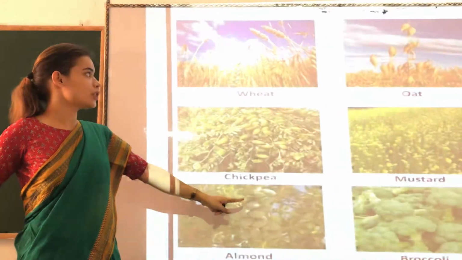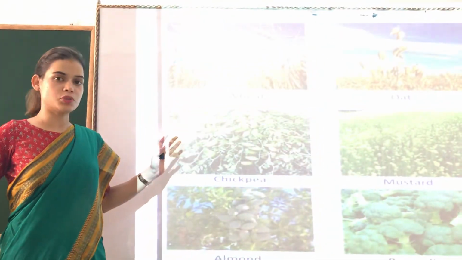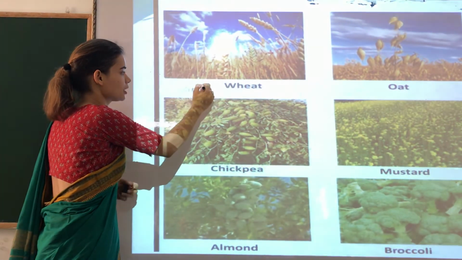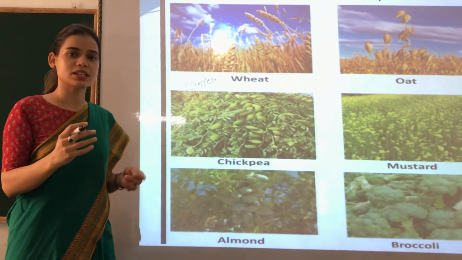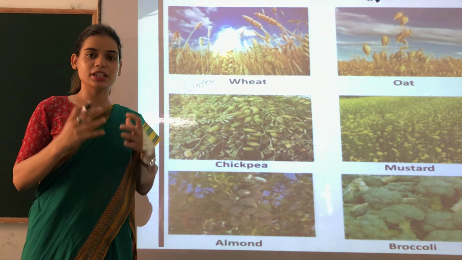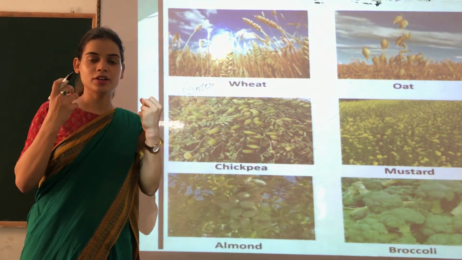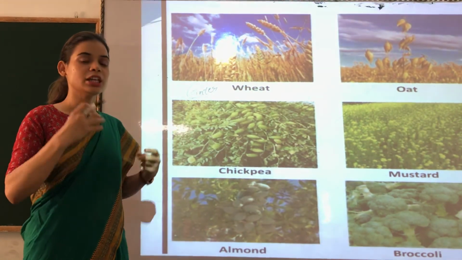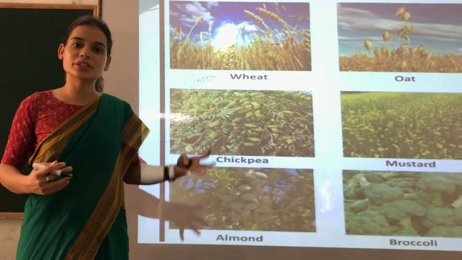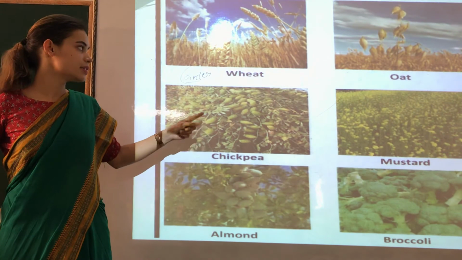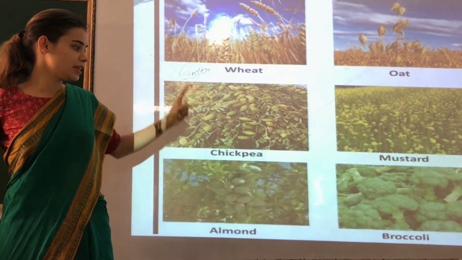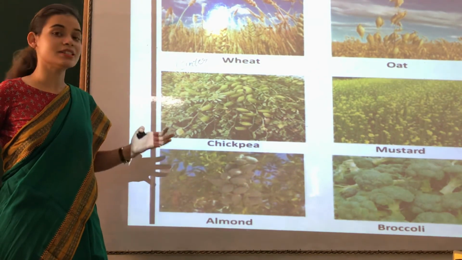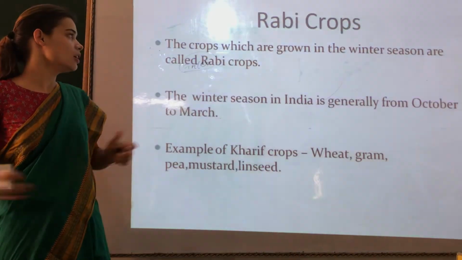Right. So next one is Rabi crop. Rabi crop is generally grown in winter season. It is generally grown in winter season because they need less water. They need more sunshine. Right, they don't need a lot of water. So we prefer them to grow in winter season. So all these examples, wheat, oats, chickpeas, mustards, almonds, broccoli, all these are grown in a winter season. So these all are called Rabi crops.